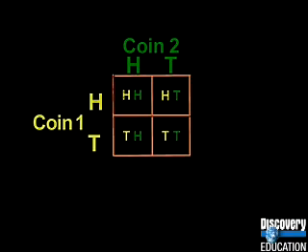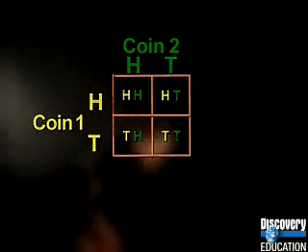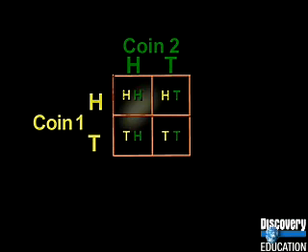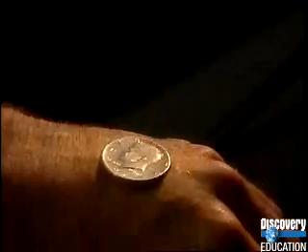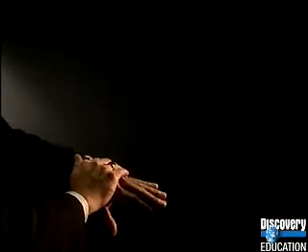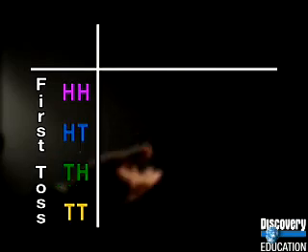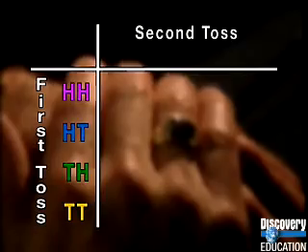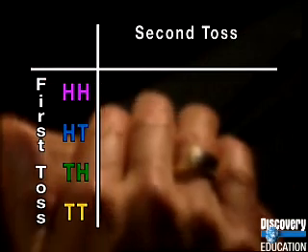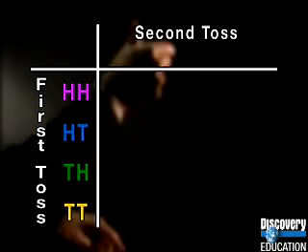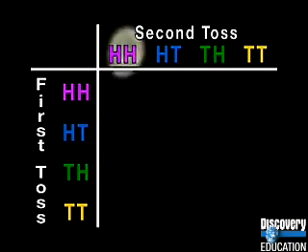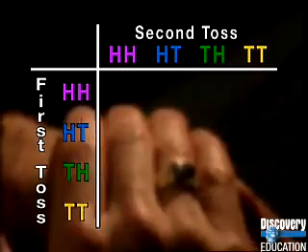We can show the same information in a table with the possibilities for coin 1 in rows and for coin 2 in columns. Now let's figure out the combined probability both coins will be heads 2 times in a row. We know the combined probability of getting 2 heads on the first toss is 1 in 4. Let's show this with the 4 possible outcomes along one side of a new table for the rows. For the second toss, the combined probability both coins will land heads up is the same, 1 out of 4. Let's put the 4 possible outcomes of this toss at the top of the table, labeling the columns.